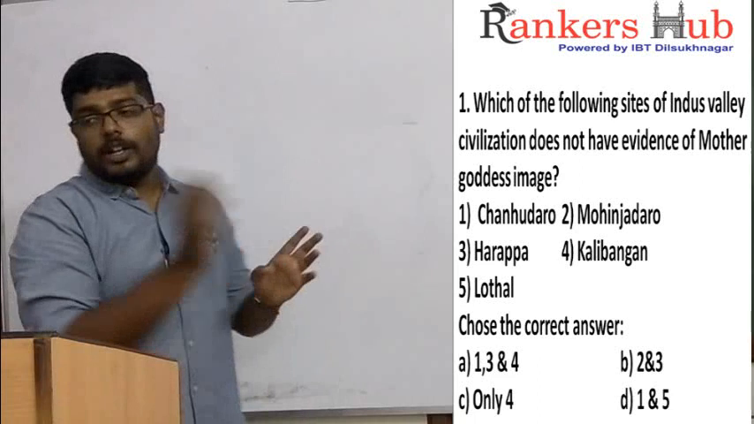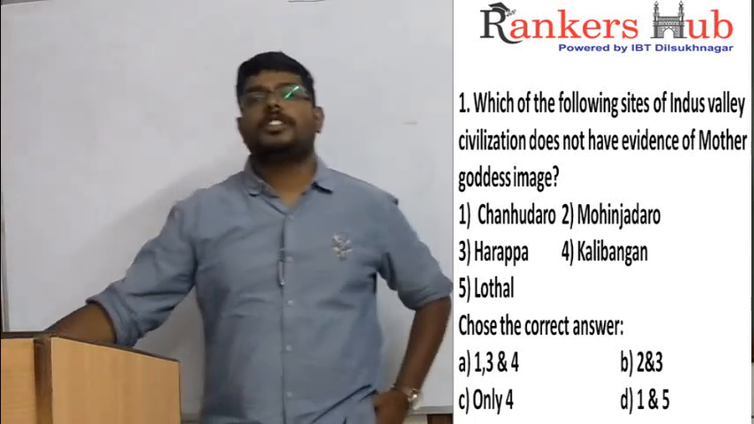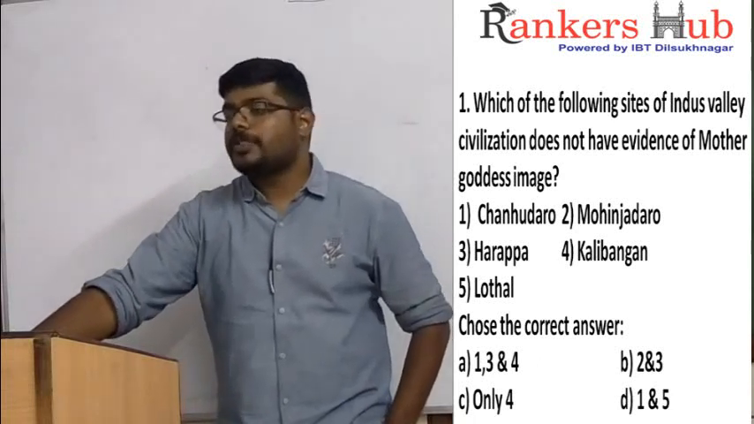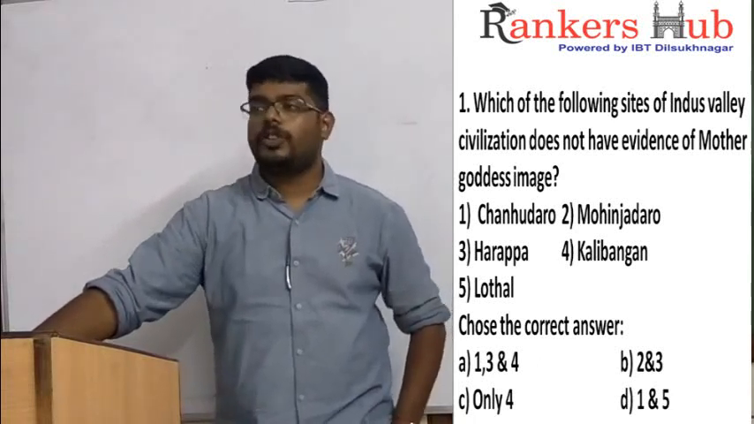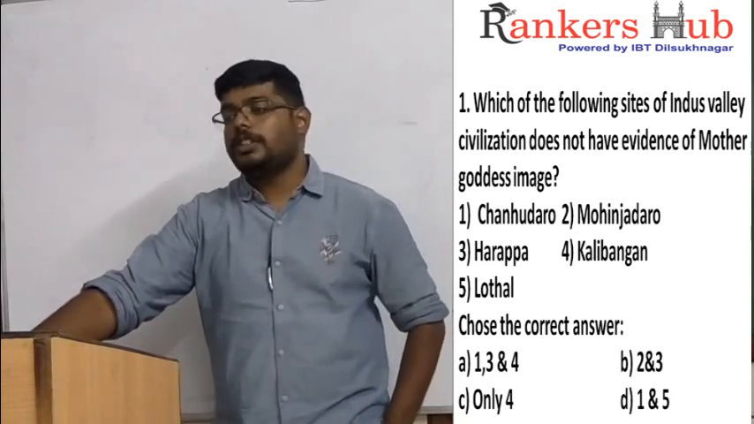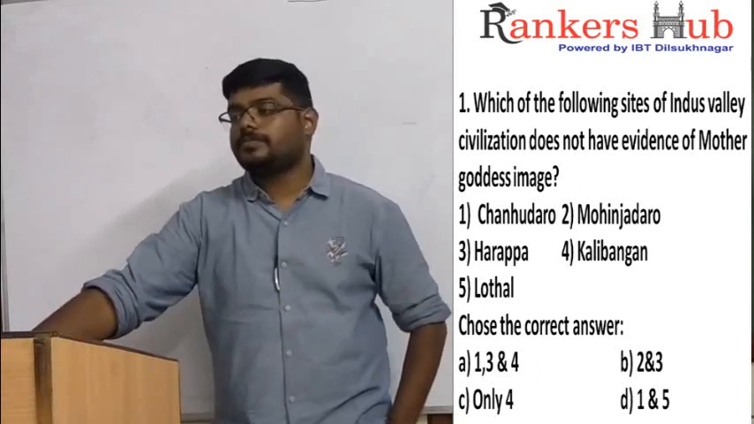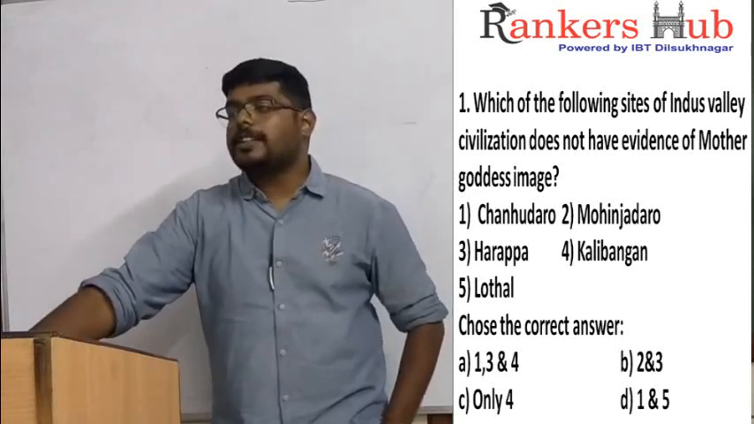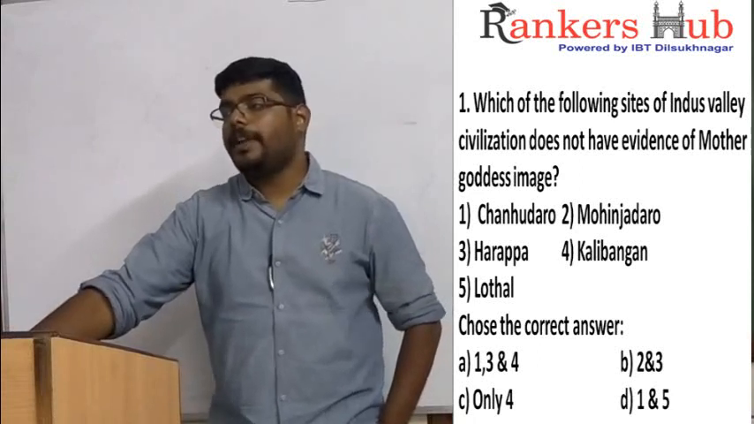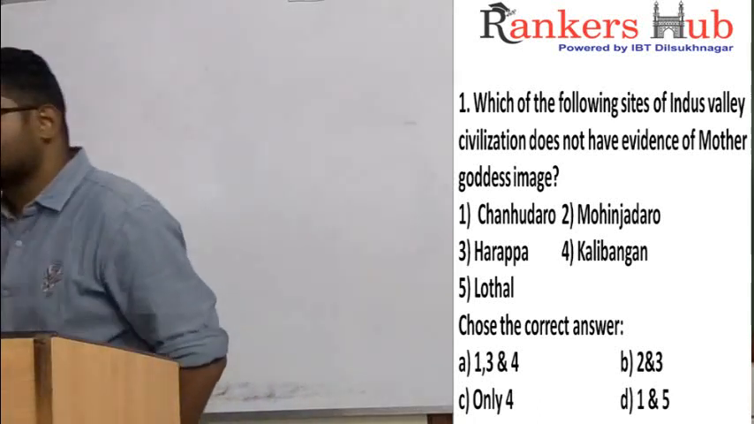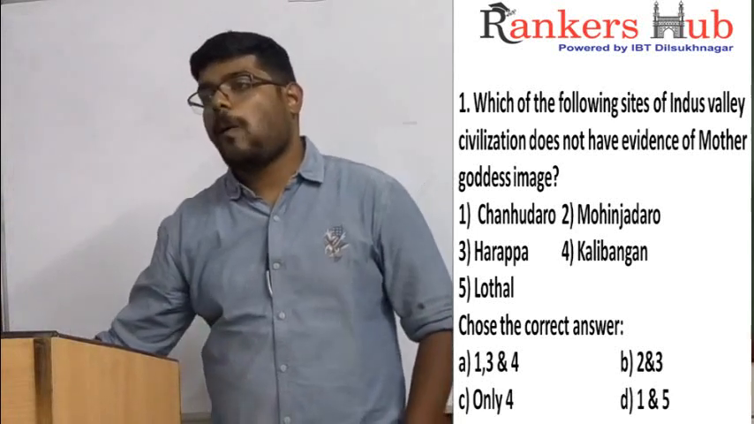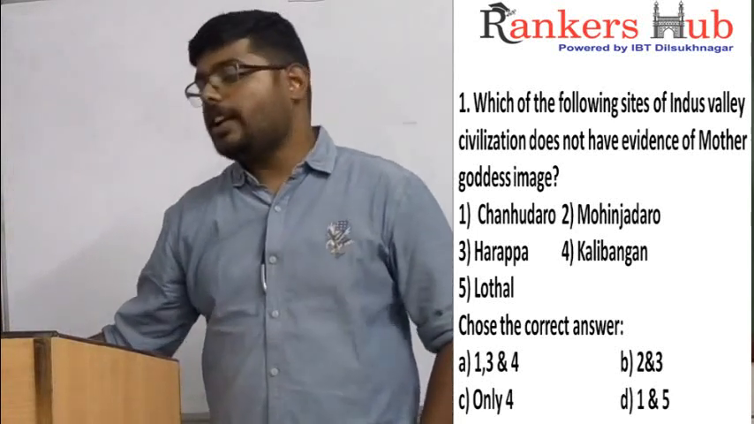And the options on the sites are: 1. Chenhudaro, 2. Mohenjo-daro, 3. Harappa, 4. Kalibangan, 5. Lothal. And the options: A, 1, 3 and 4 only. B, 2 and 3 only. C, only 4. D, 1 and 5.